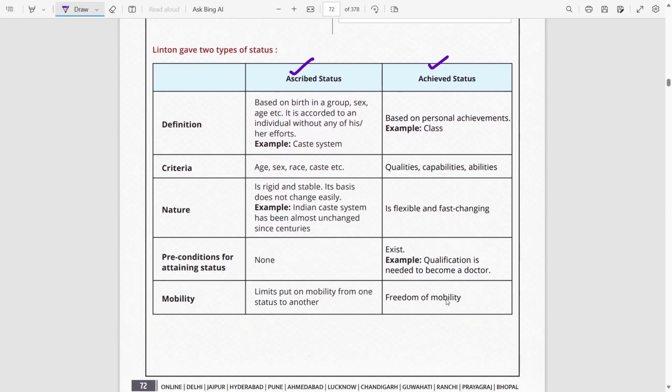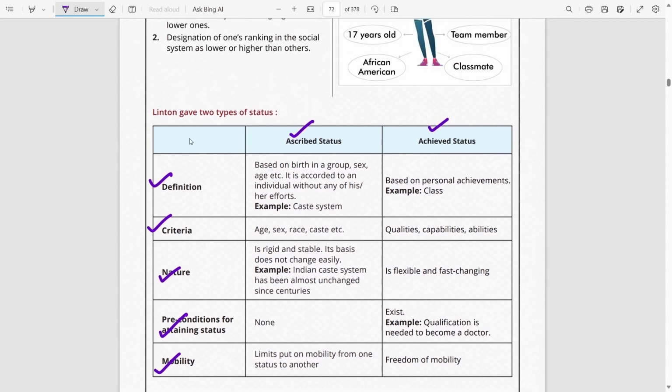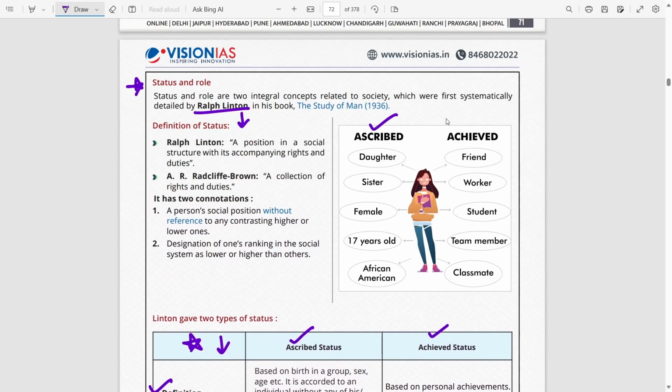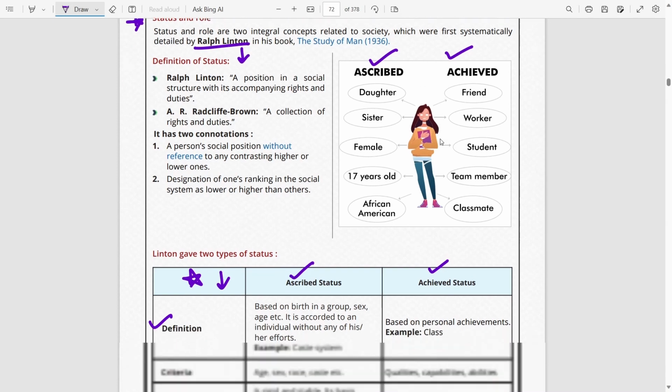Again, as I said above about the structure, if you just remember these points of differentiation for each of these statuses, you can automatically fill this table if you know the concept. So try to focus on such structures and it will reduce your load. An example is given here which will help you differentiate between ascribed and achieved status if you're reading it for the first time.